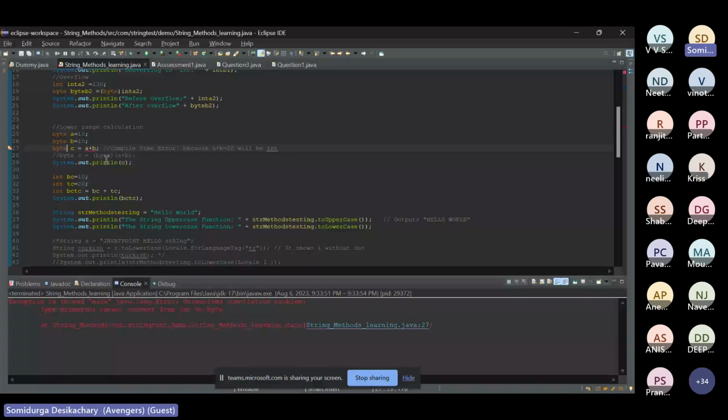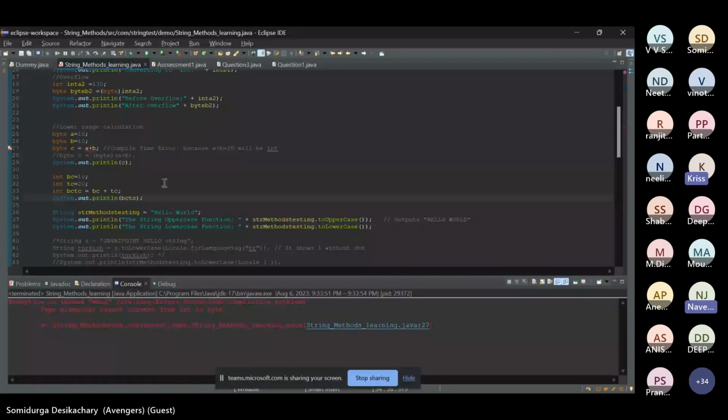No, sir, I'm declaring C, a new variable C, right? I'm declaring byte C, which I have not declared earlier. But the Java compiler is taking this as an integer. I told you, right? By default, none of the people will use as a byte. So whatever the a plus b value it is taking, it is considering that as an integer. Now when an integer is stored in a byte, that is where the compilation error is coming. So that is the reason you need to add this as a byte.